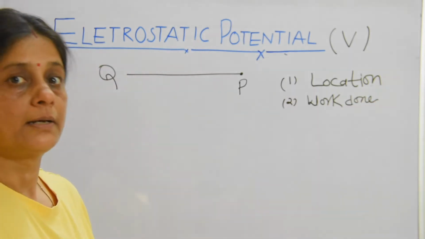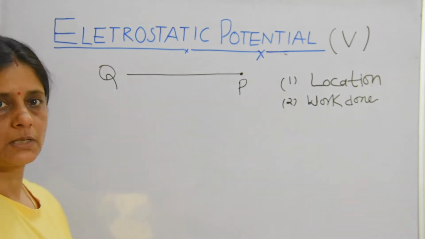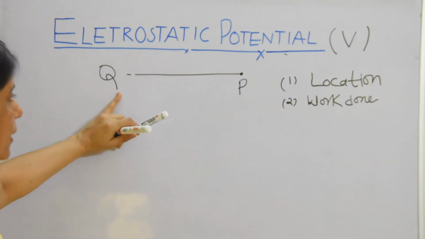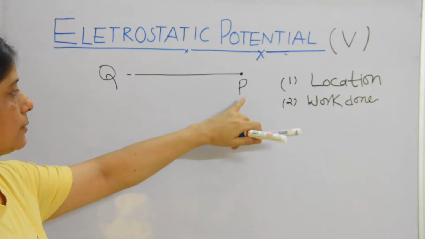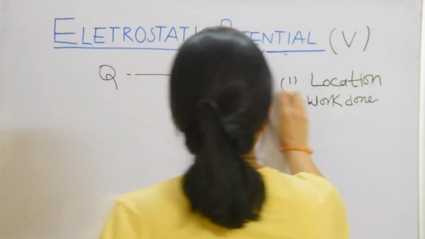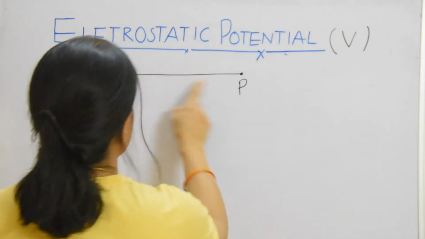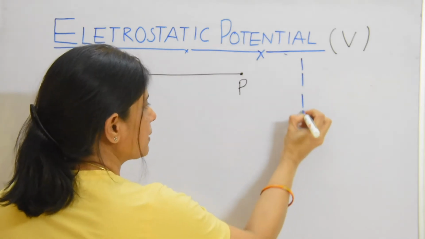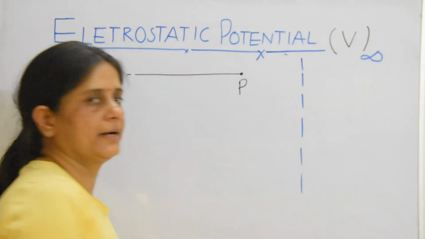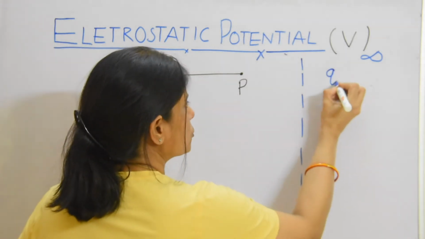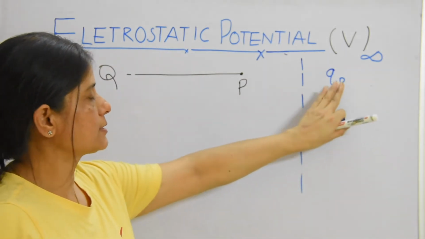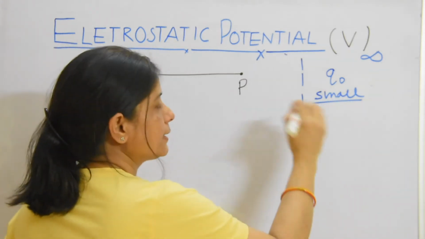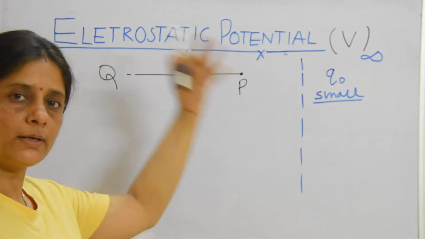Now we have to check electrostatic potential, that is, the potential of a charge which is in a stationary state at a point, at a location P. Now to check the potential of this charge Q at this point P, what will we do? This is our imagination: somewhere in infinity there is a test charge Q0, and this test charge Q0 is very small, so small that it cannot create its own electric field.